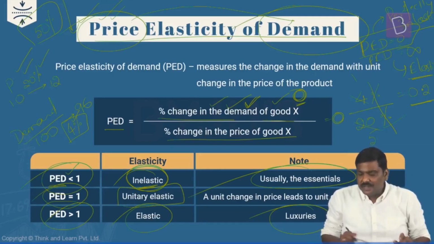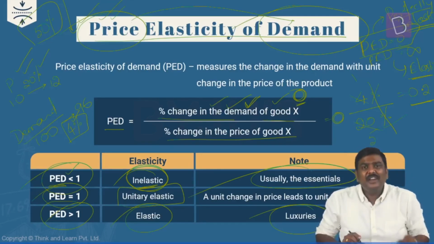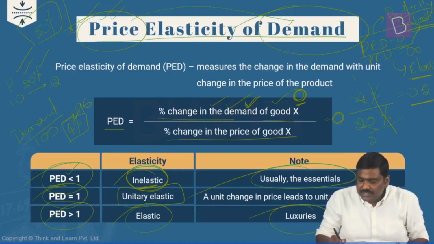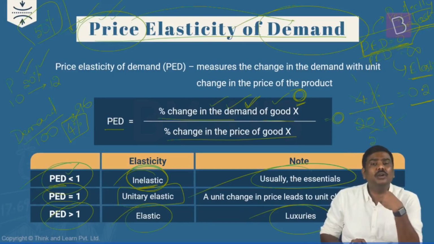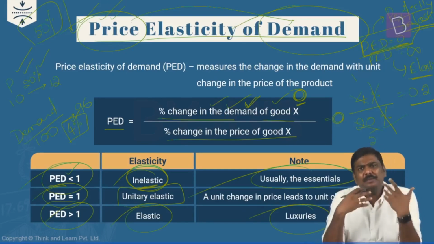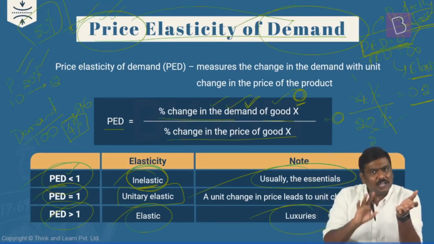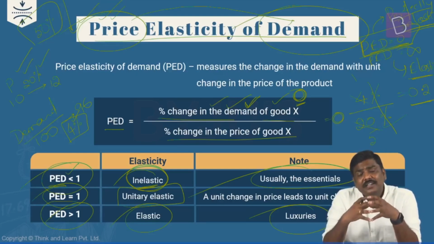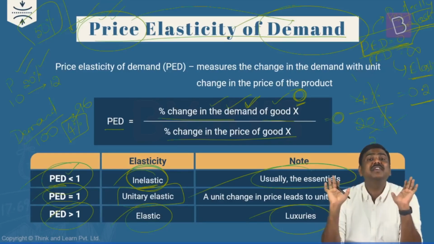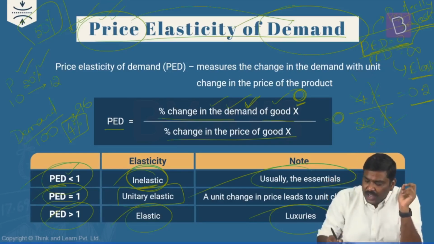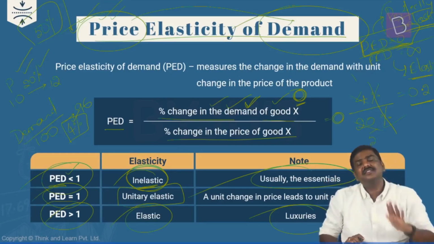And that is the precise reason whenever you talk about perfectly inelastic goods, we'll simply say price elasticity of demand is 0. Meaning what? The price of the commodity might be changing either upwards or downwards. The demand for the commodity remains the same. Have you understood this? The demand for the commodity remains the same. Such types of goods are referred to as perfectly inelastic goods.